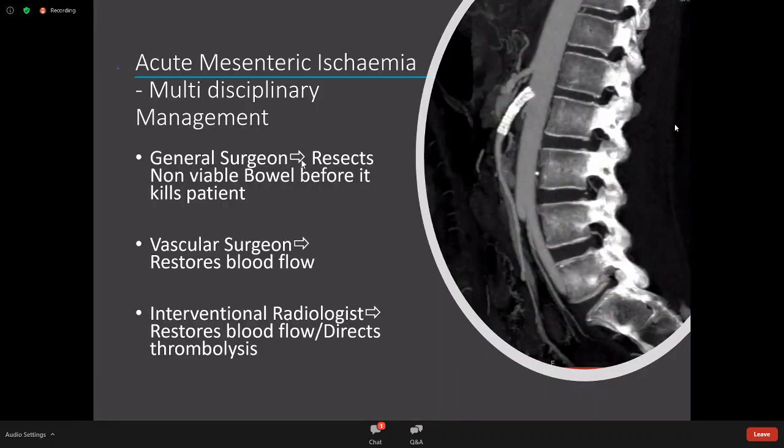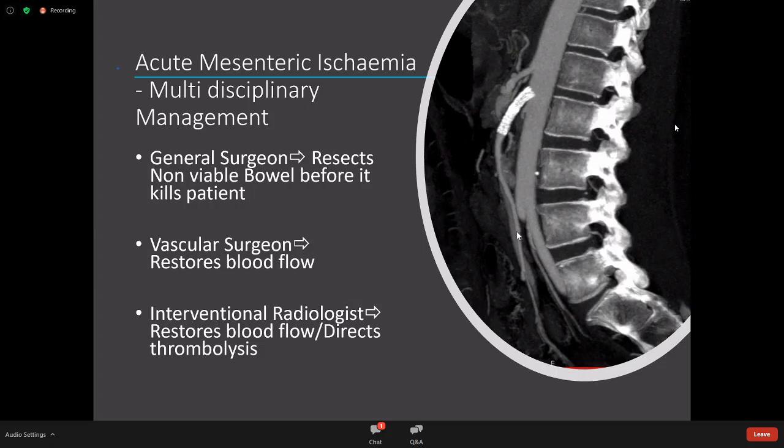So this is a condition that involves not just surgeons. The job of the general surgeon really is to diagnose, manage, and resect the dead bowel before it kills the patient. The vascular surgeon will be involved in an attempt to restore blood flow. This is what's called a stent, placed in the origin of the SMA to increase blood flow for thrombosis in an abnormal artery. And our interventional radiologists, who we rely on more and more, can restore blood flow sometimes by angiography, sometimes by directing thrombolysis into an artery, or sometimes even a vein.